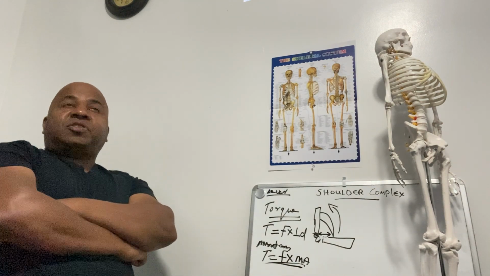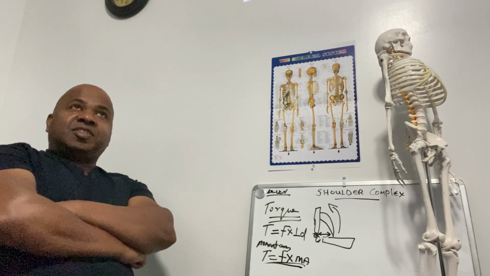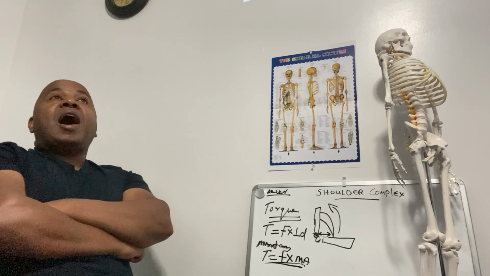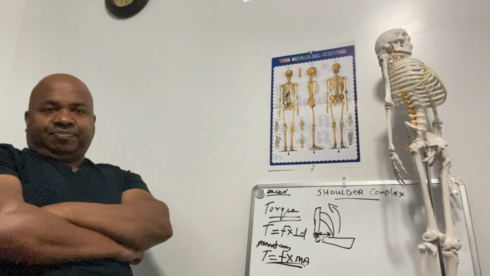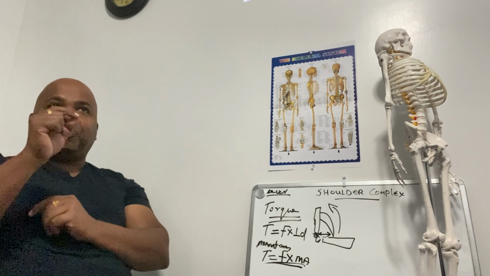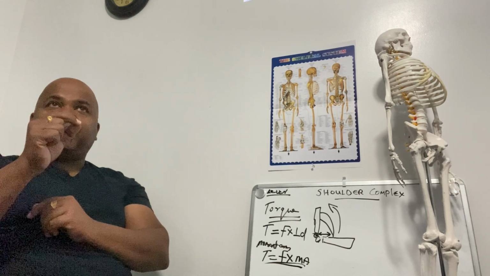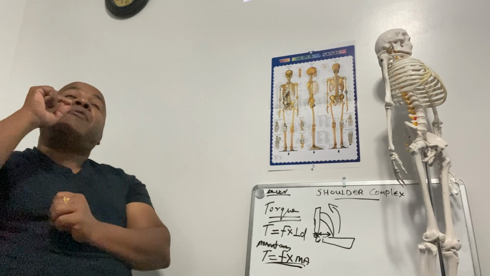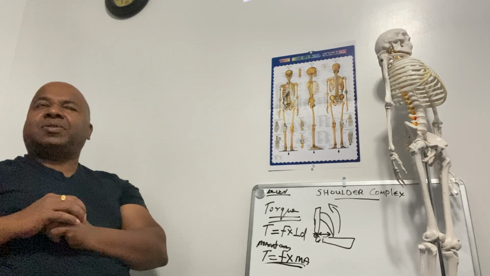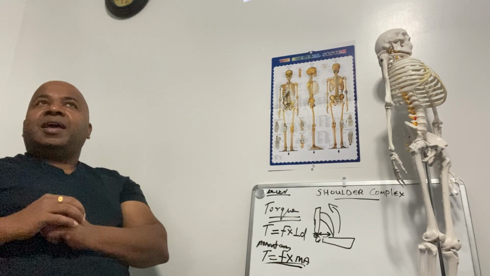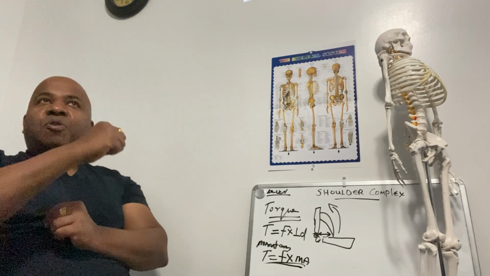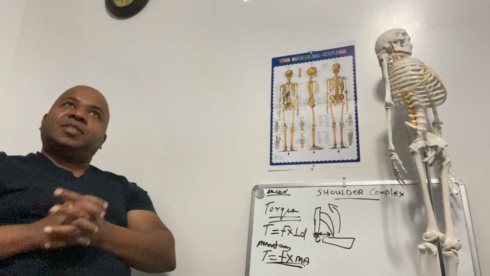A concurrent force system exists when two or more forces act at a common point of application and form an angle to each other. Okay, a concurrent force system exists when two or more forces act at a common point of application but form an angle to each other. What is an example for that one? Imagine a concurrent force system acting at a common point of application but at an angle to each other.